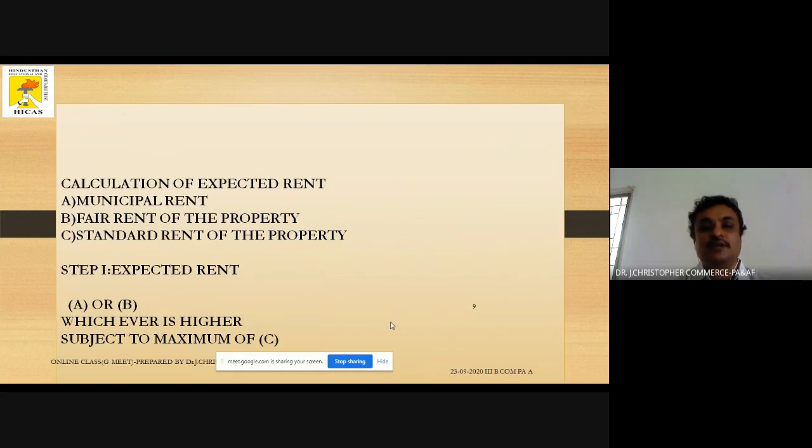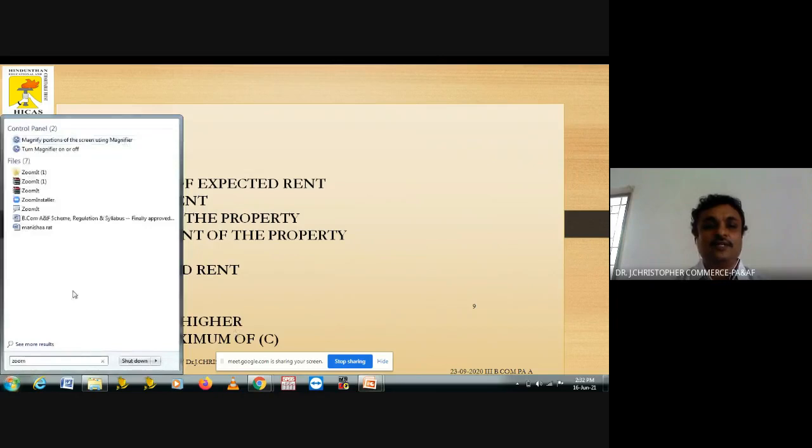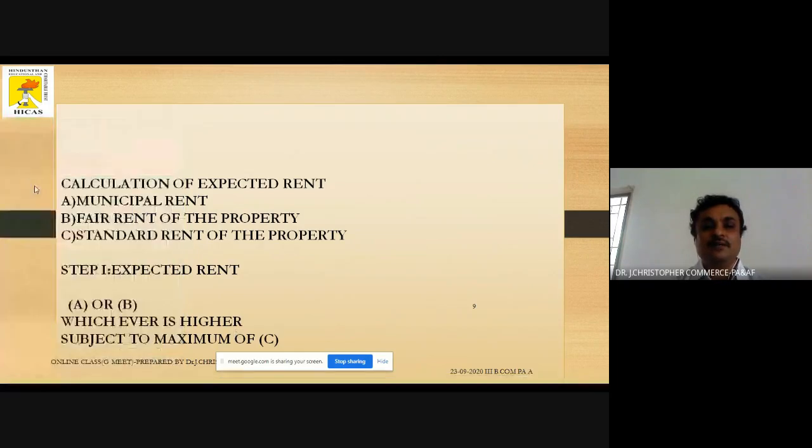A means municipal rent, B is fair rent, and C is standard rent. Based on these three points, we calculate the expected rent.